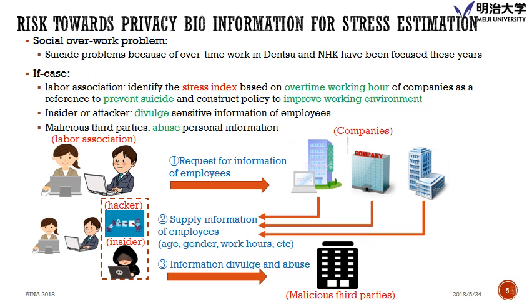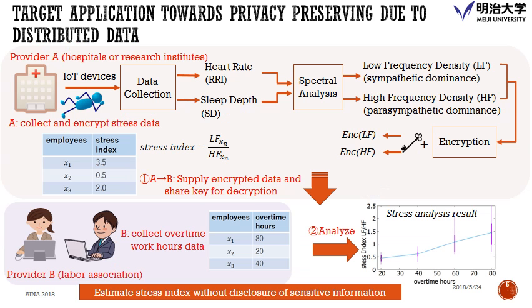This is the figure of the solution we would like to supply. We have considered two providers who will provide the distributed data. The second point is that we would like to do the encryption analysis. The upper provider is the hospitals or research institutes.